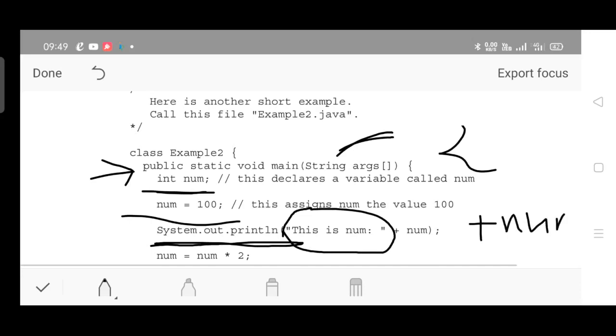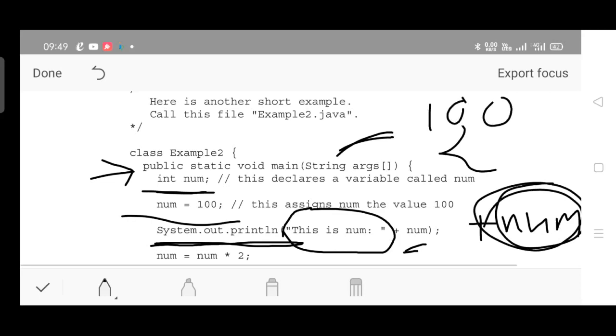For printing the value of a variable, you have to use the plus prefix, so it is appended along with the string. The value of num will be printed. So "num:" is the message, and in this place the value of num is printed. The value of num is 100.